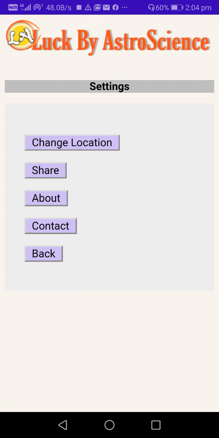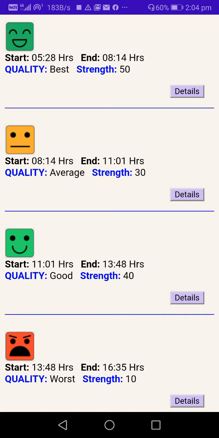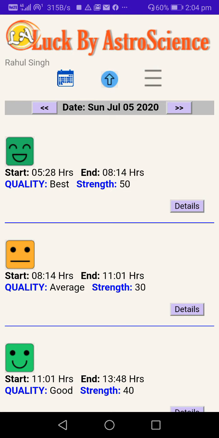And in the settings, you could share the app, you could read about the app, and you could contact me, and stuff like that. So it doesn't do something great apart from just changing the location at the moment.